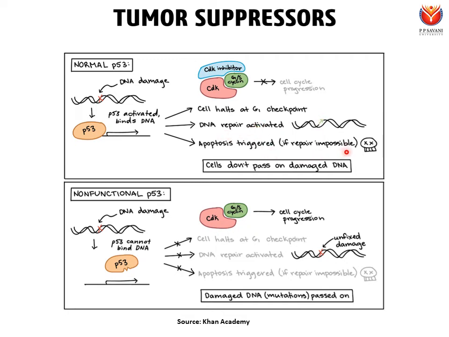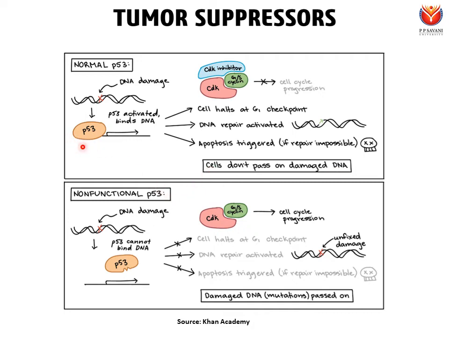If it cannot be repaired, if repair is impossible, then apoptosis will be triggered, and apoptosis will lead to the death of the cell. So basically the fundamental point is p53 helps a cell to inhibit the cell division and does not let the cell pass the damaged DNA to the daughter cells.